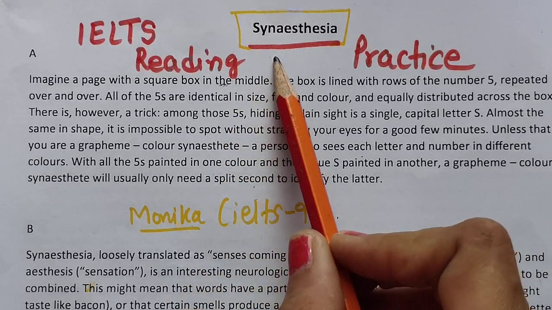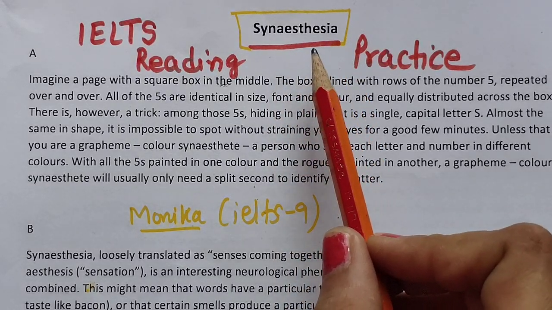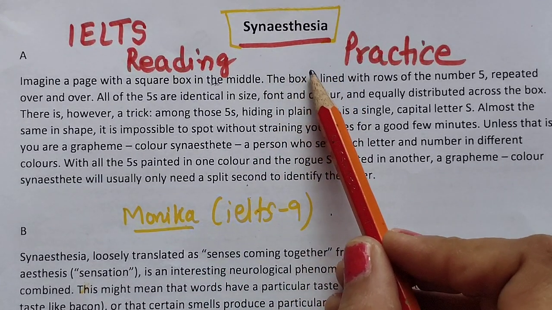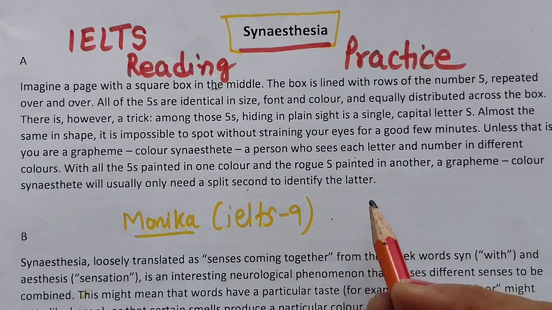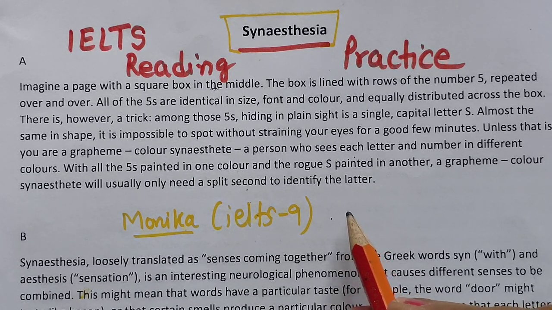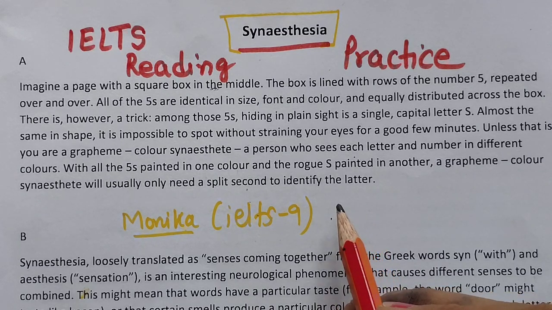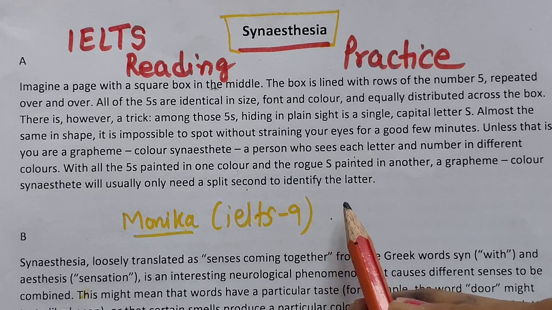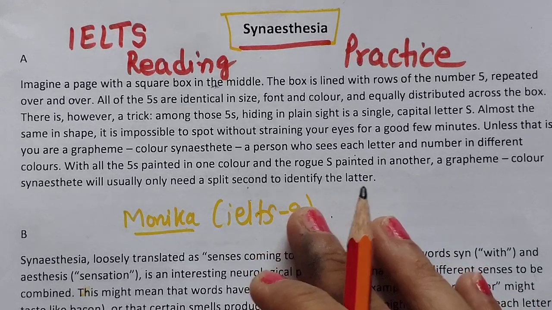You can see this reading title. That reading title is Synaesthesia. The name of this reading is Synaesthesia, and of course what I have promised you on the thumbnail, that without reading any passage you can find all correct answers. But I am not sure all correct answers, but with the help of keyword strategy I will try to find at least 7-8 answers. Wherever I can find it, I will definitely find it without reading anything.